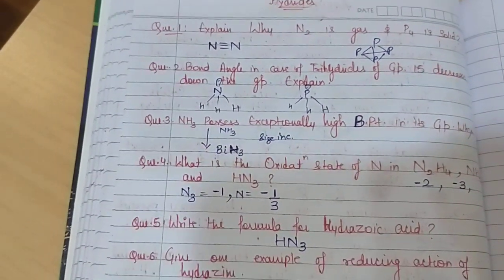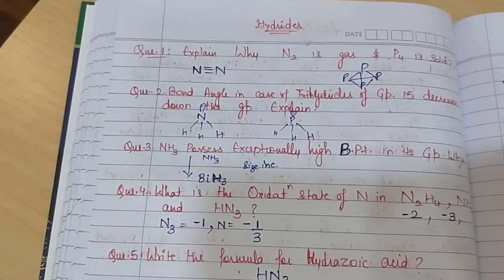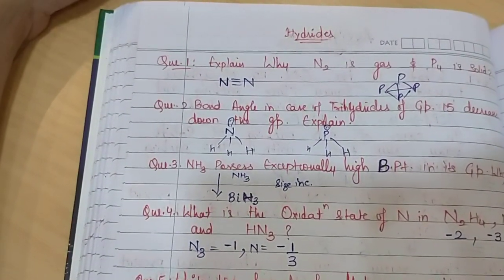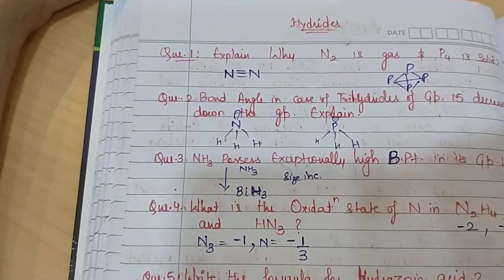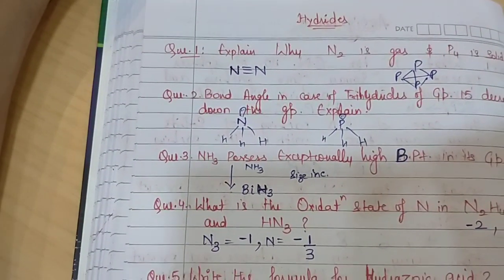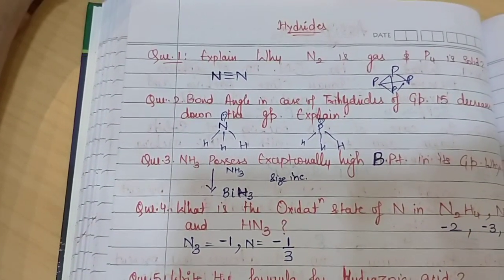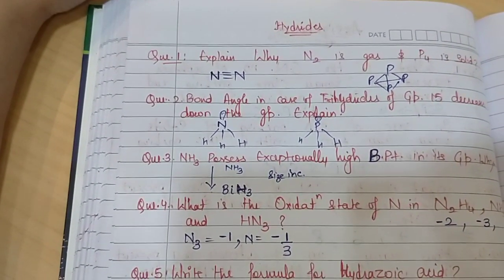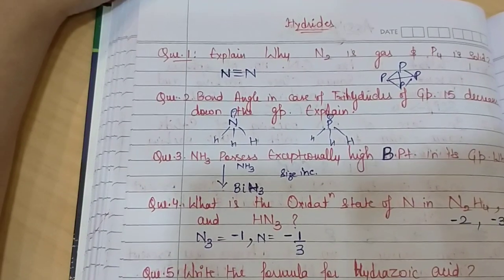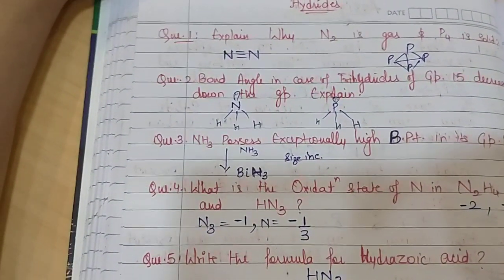In general, when we move down the group, boiling point should increase, because there is an increase in size of the group 15 element, and with the increase in size of the group 15 element, the size of the hydride increases, and whenever the size of a molecule increases, intermolecular interactions become strong and boiling point thus increases.